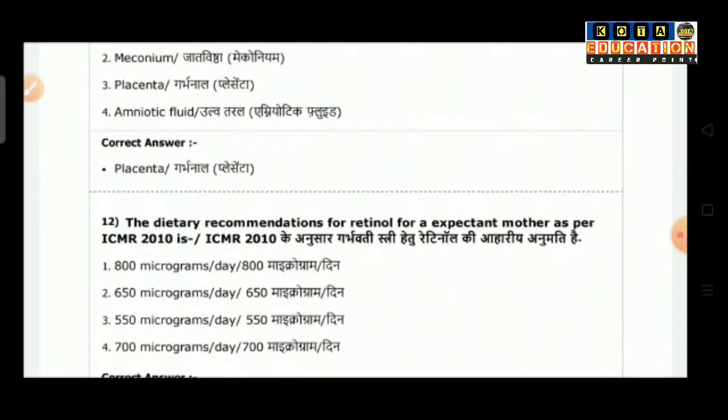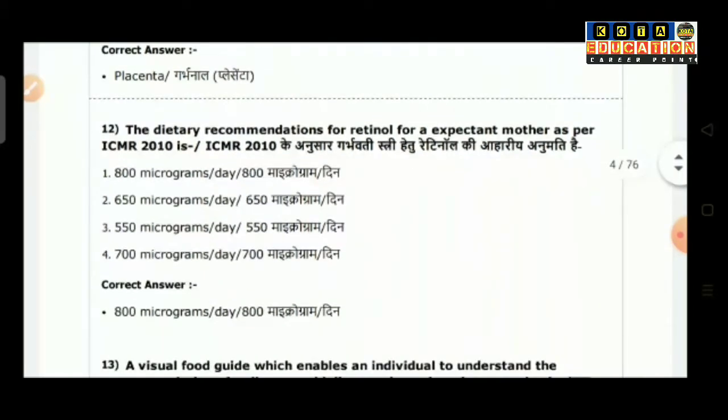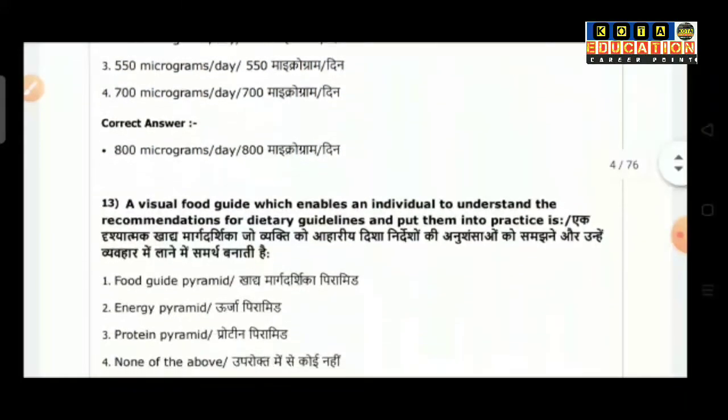Question number 12 is the dietary recommendation for retinol for an expectant mother as per ICMR 2010 is: option 1 is 800 micrograms per day, option 2 is 650 micrograms per day, option 3 is 550 micrograms per day and option 4 is 700 micrograms per day. So the correct answer is 800 micrograms per day.